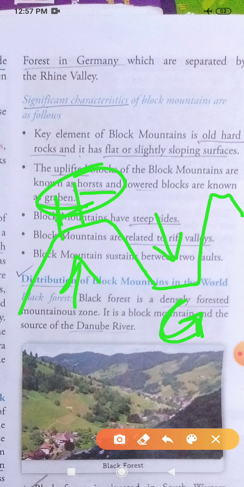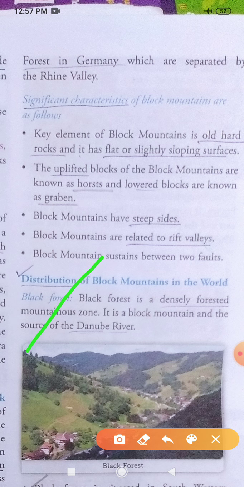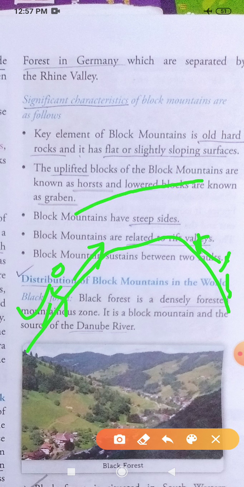Okay, now block mountains have steep sides. Steep sides means what? The sides of the mountain, these are the sides, will be very raised up. You cannot climb on them so easily. It is very difficult for anyone to climb that easily. These are called steep slopes, and those which are not very high are called gentle slopes.